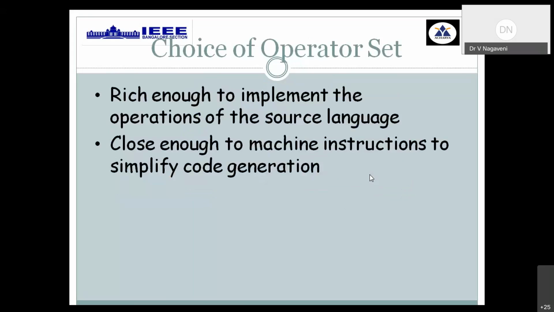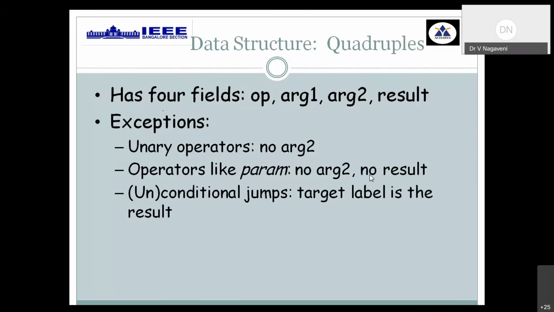The choice of operators: the user has a choice of what type of selection to make use of, which helps you to generate an efficient intermediate code. Now, out of all the choices, to implement this three-address code, we have four standard forms: quadruple, triple, indirect triple, and the fourth one is static single assignment form.